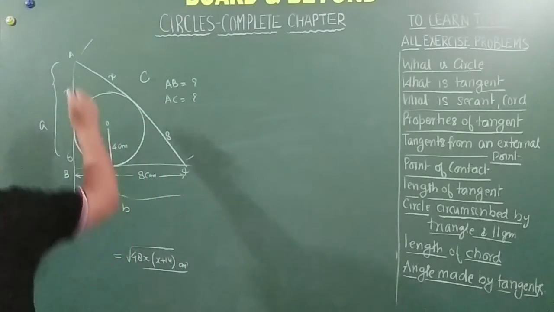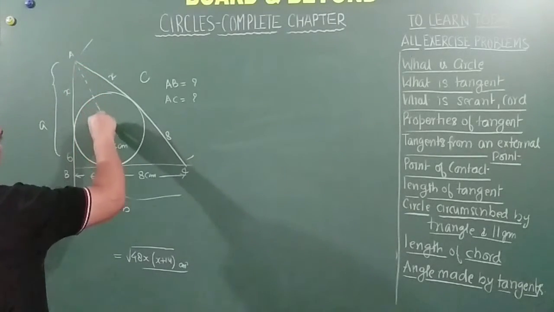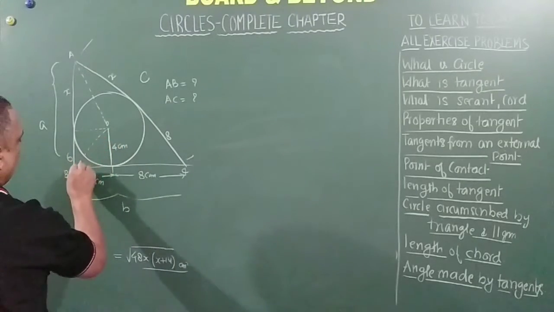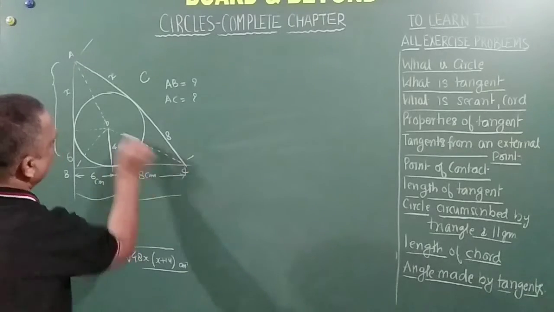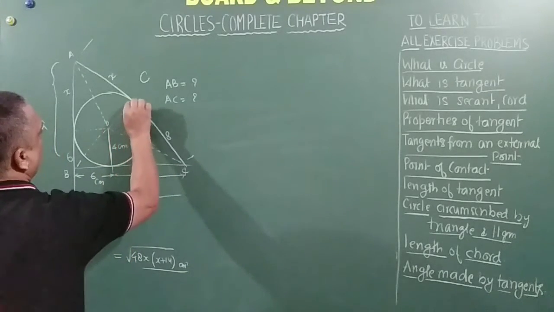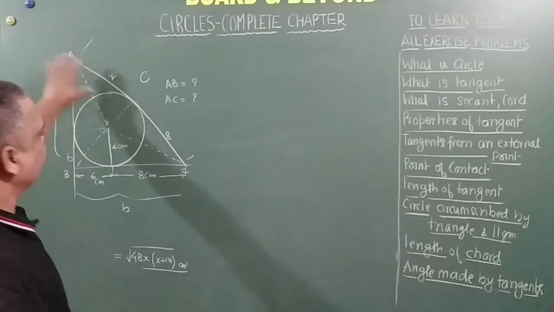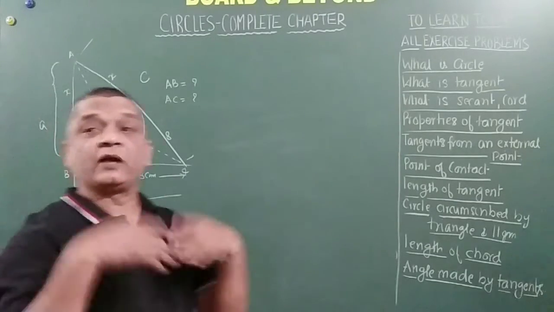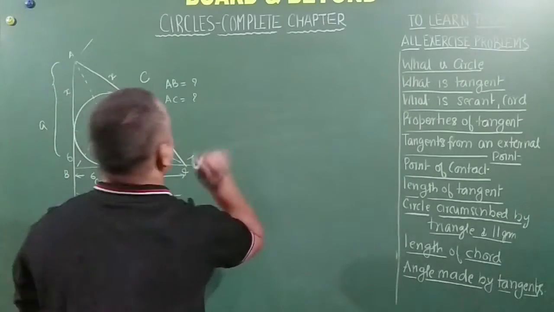Now what I will do, friends, is that I have joined all these points of contact and everything. Now the area of this triangle can be represented in one more way. How? I'll tell you.